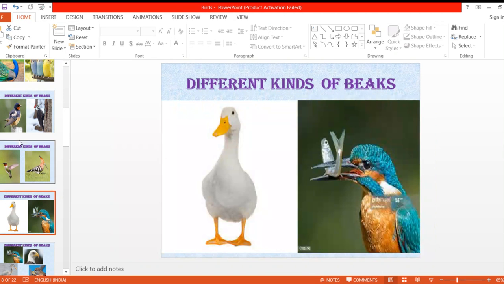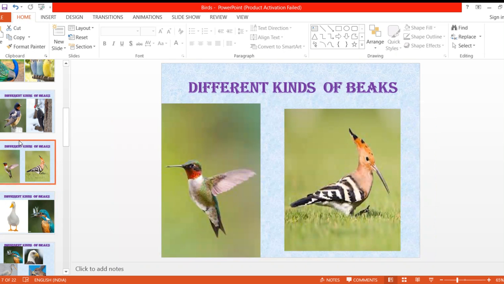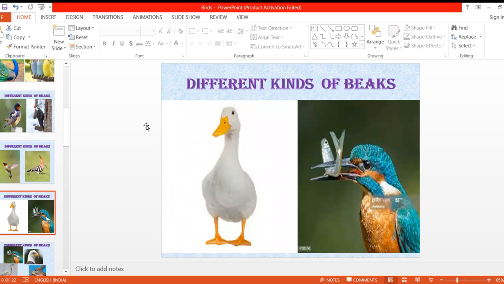Now I'll show you this. Now see here. Which bird is this? Duck. And another one is kingfisher. Now one is duck.